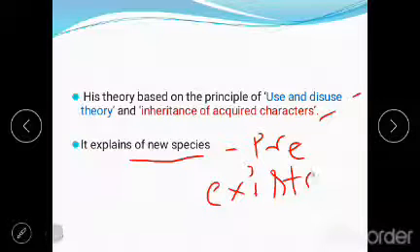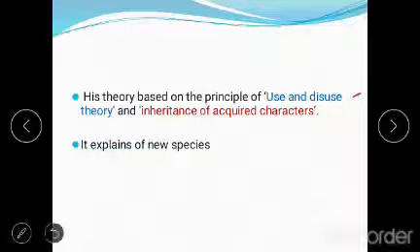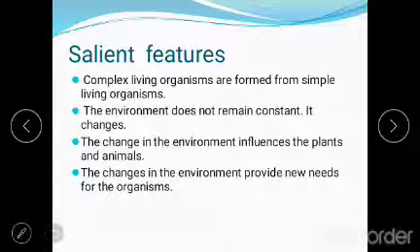Okay, so let's see what are the salient features that will be seen in Lamarckism. So salient features mainly involve, Lamarck believes that complex living organisms are formed from simple living organisms. Means whatever complex animals you see in the present day, their ancestors are simple living forms. So those simple living forms developed into complex forms. That is what he says in his theory.